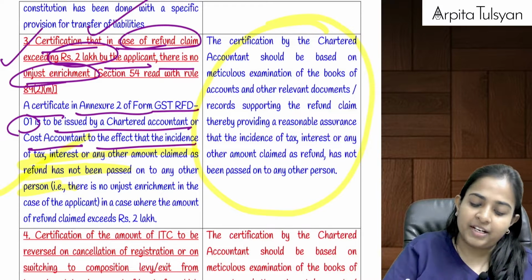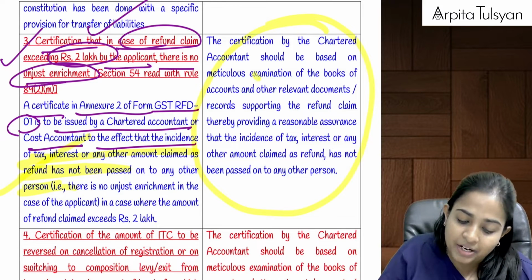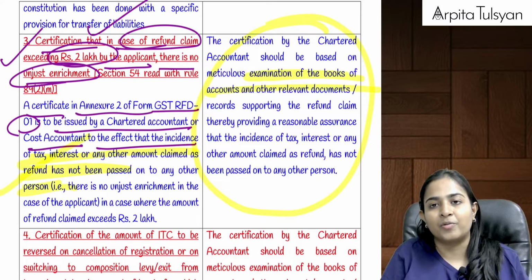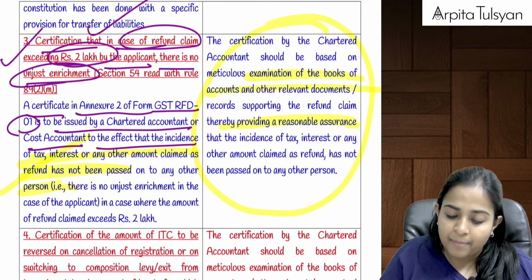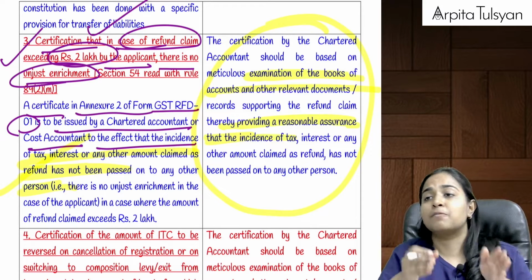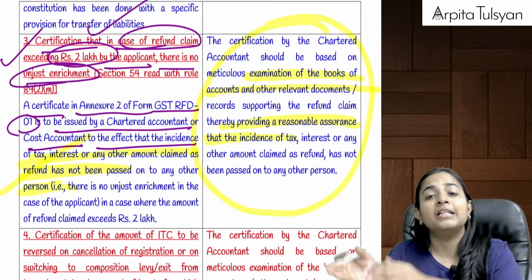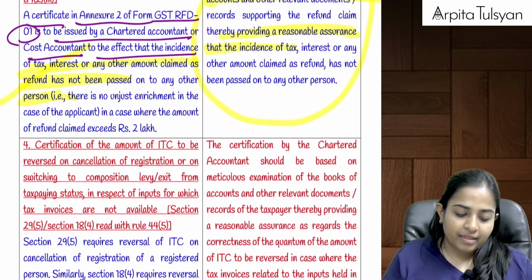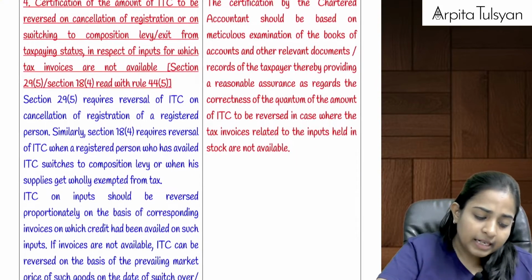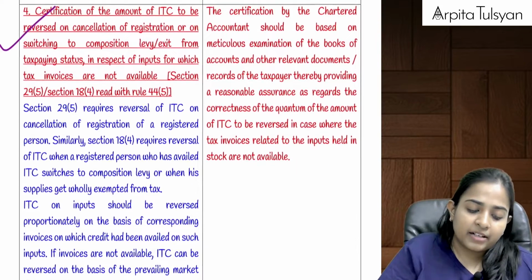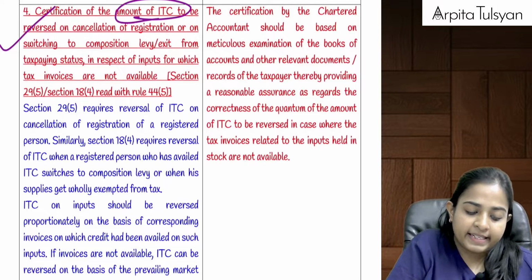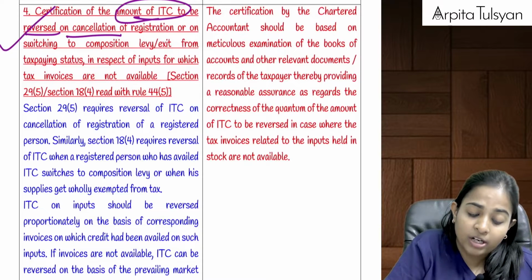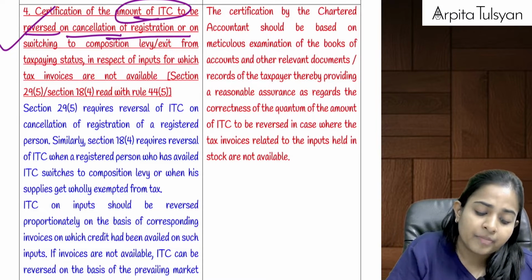So a certification of that CA should be based on examination of the books of accounts, and thereby providing a reasonable assurance that this benefit has not been passed to any other person. So please give the refund to this particular registered person. Are you clear with this? Yes. Then the next one, certification of amount of ITC to be reversed